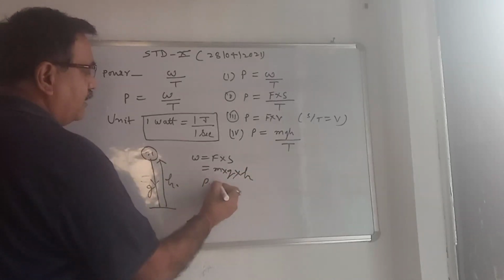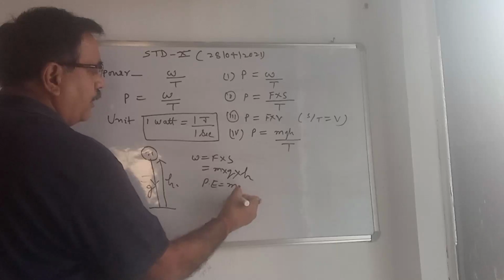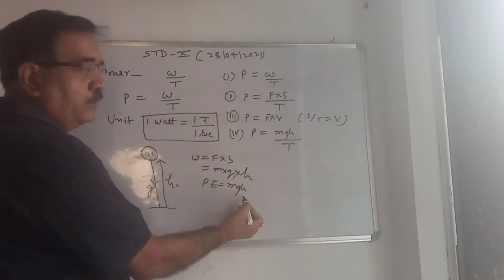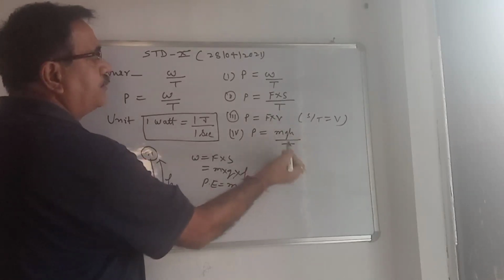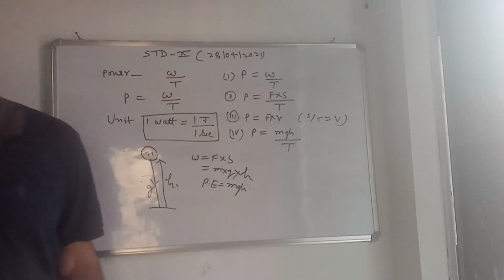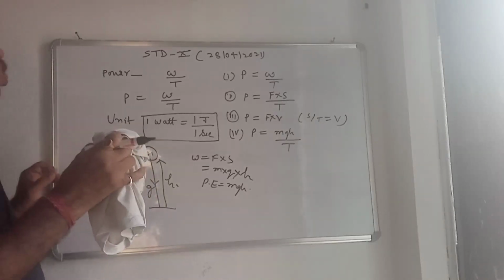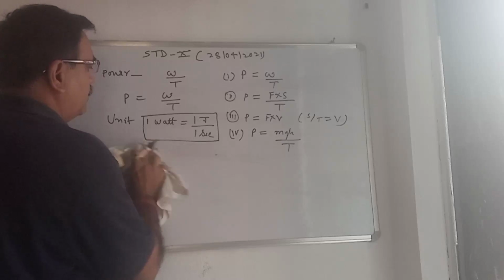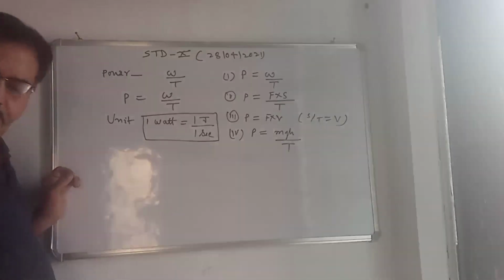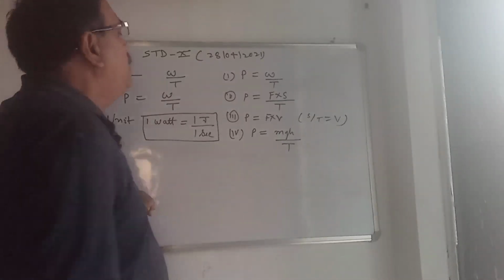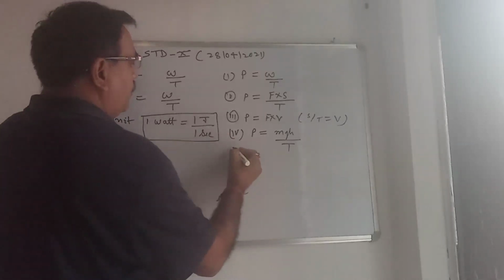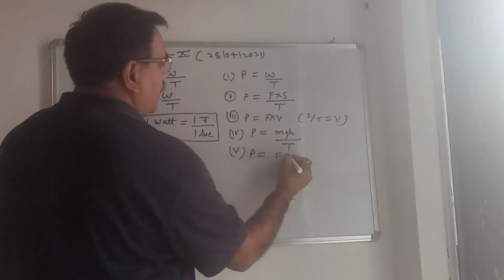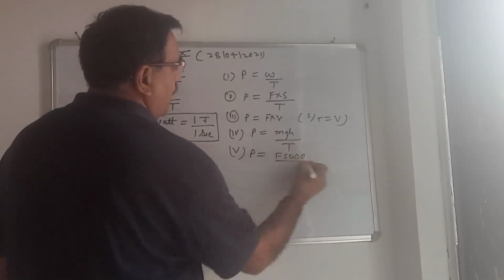This is known as potential energy, equal to mgh. So this is also work, and in place of work we can write mgh by T. Fifth one, power is equal to, in place of W we can write F s cos theta by T.